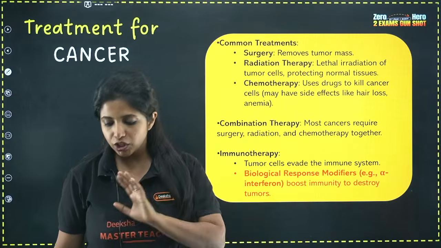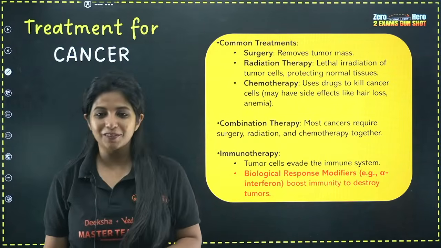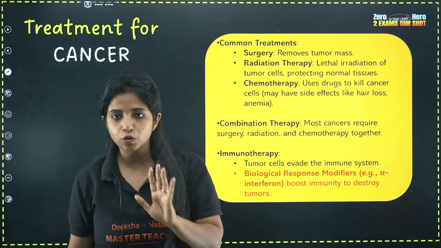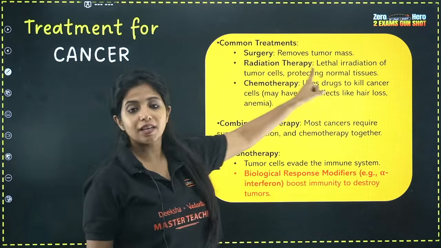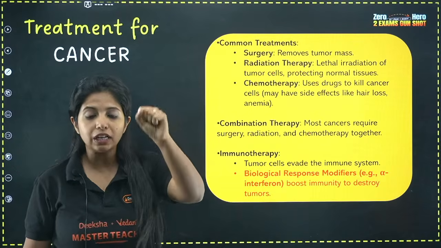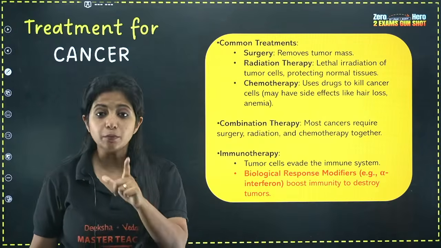First of all, there is surgery. Hi Neha. So Neha is also there saying the answer for this is A. Good. Awesome. So surgery is a way where you remove the tumors out. Second one is radiation therapy. Radiation therapy is where you are going to put some lethal radiation out there that is going to kill the cancerous cells. Apart from that, you have chemotherapy.